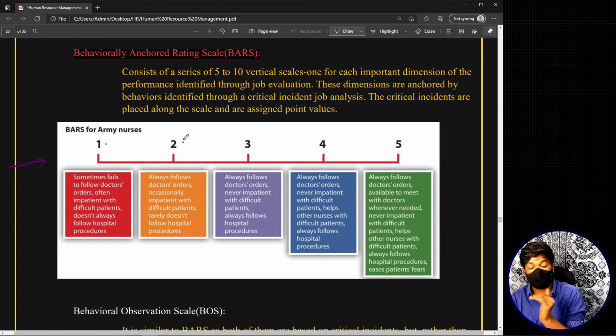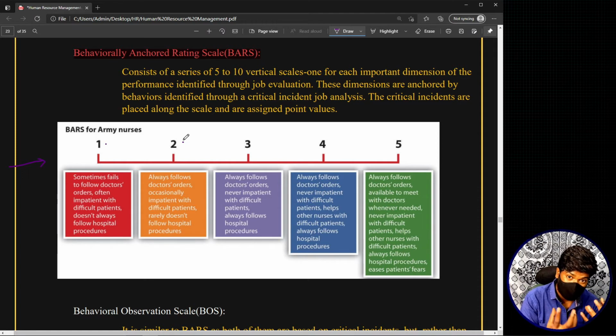In the behaviorally anchored rating scale, instead of just having different degrees, you will have detailedly described critical incidents, or detailedly explained behaviors. This may be critical incidents or general normal behaviors, but for each and every pointer you will have a separately assigned, detailedly described situation.